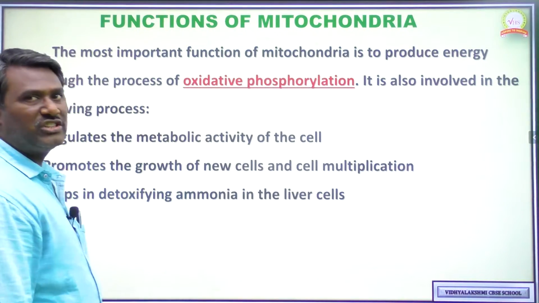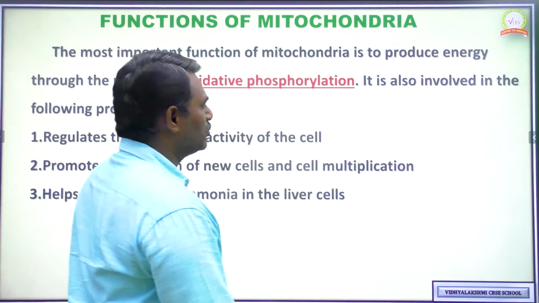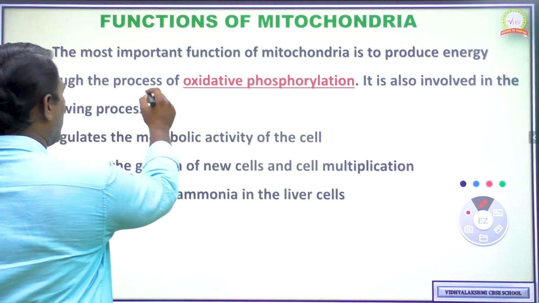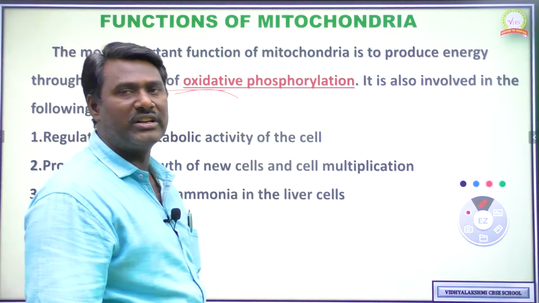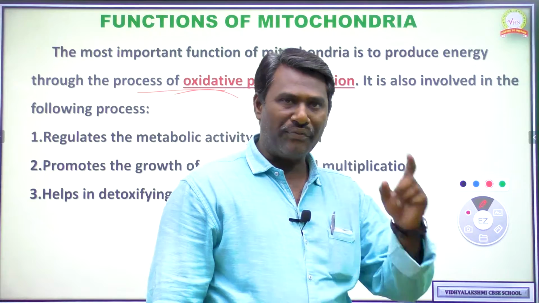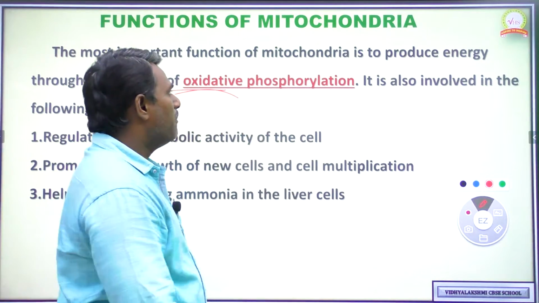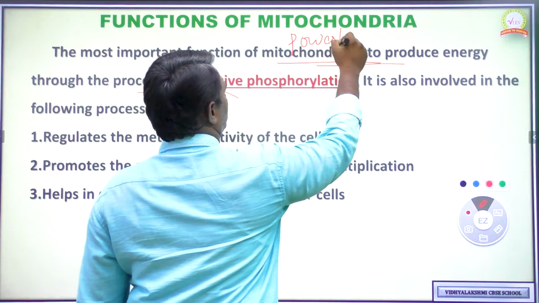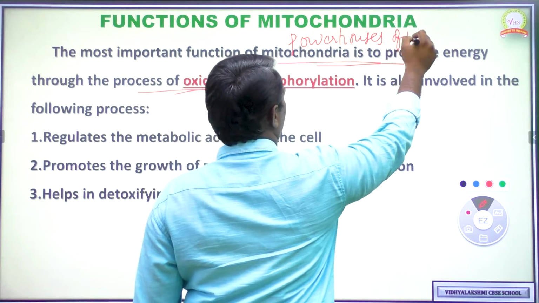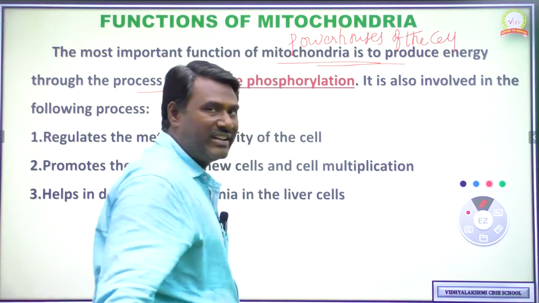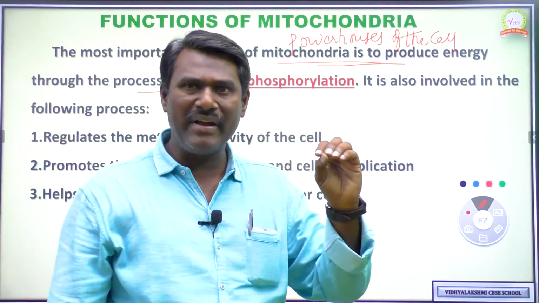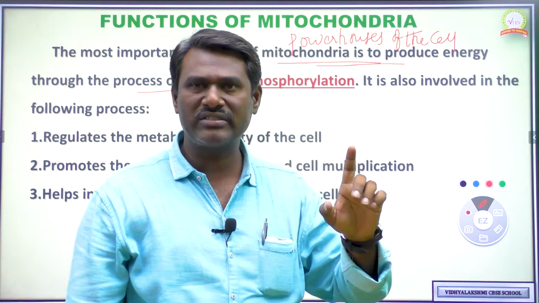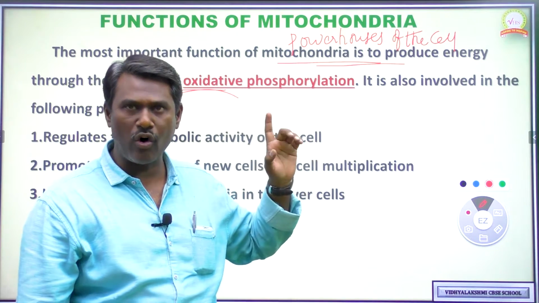Next we can see the functions of mitochondria, a very, very important topic. First important function is, it is mainly involved in oxidative phosphorylation. So the first primary function of mitochondria is, mitochondria is also called the powerhouse of the cell. Mitochondria is called the powerhouse of the cell because it is useful in complete aerobic respiration of glucose to produce energy. Aerobic respiration, or complete oxidation of glucose to produce energy, is done only by mitochondria.